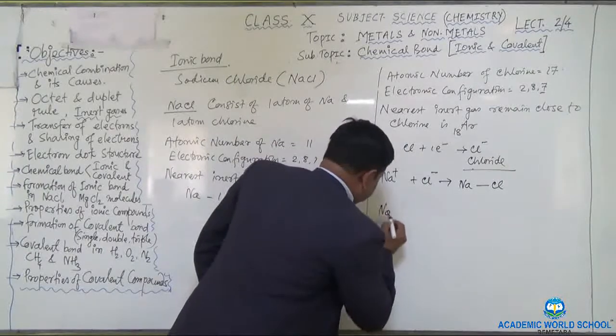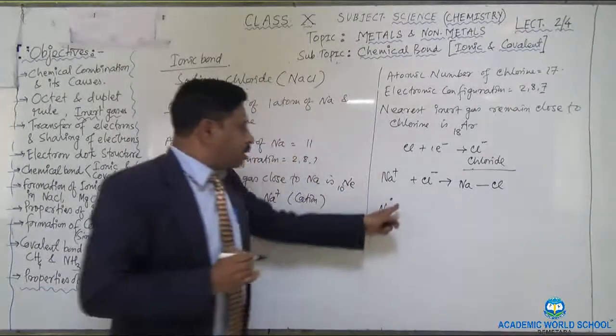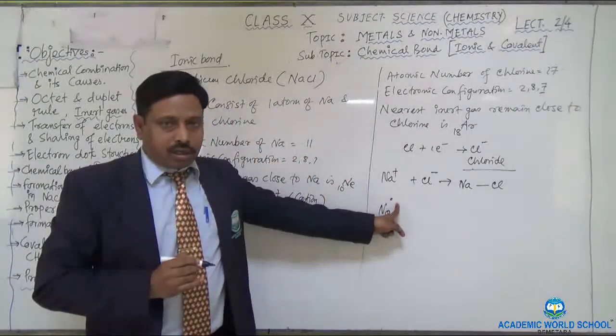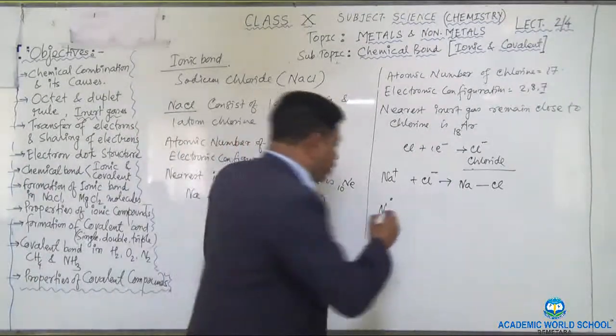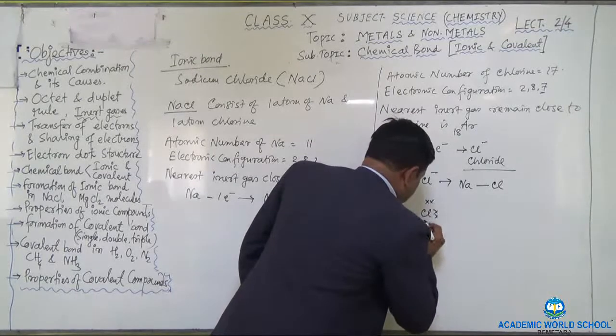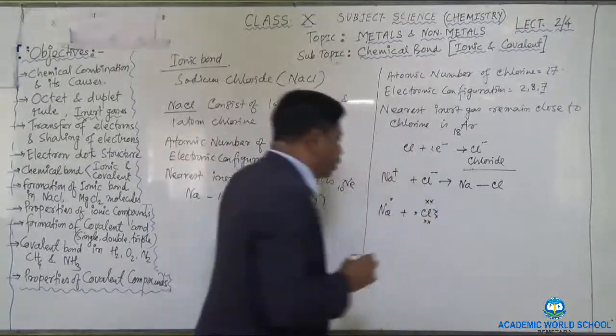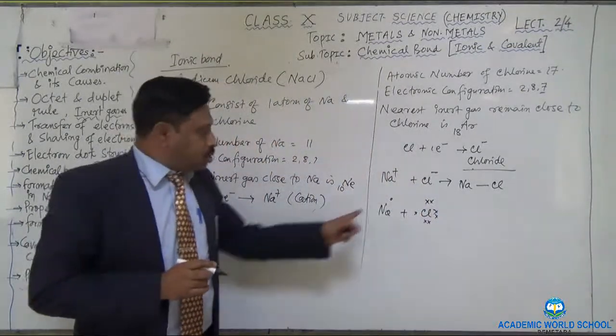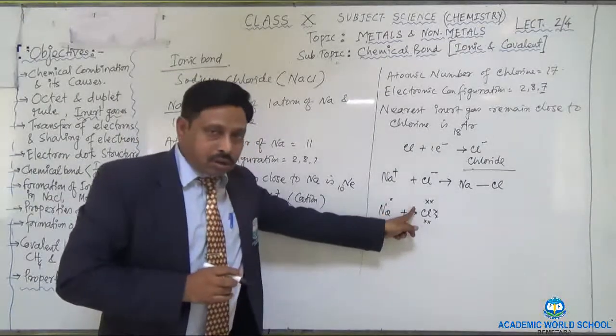Sodium you write. I am giving a circle for the last orbit electron of the sodium, one electron, plus chlorine. Chlorine has how many electrons in the last orbit? 7 electrons. So 2, 4, 6, 7. This electron will come to chlorine.